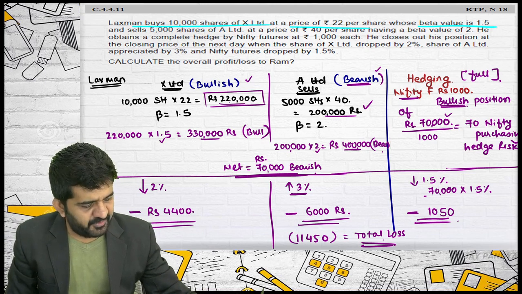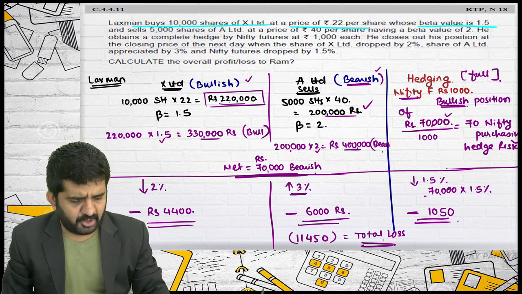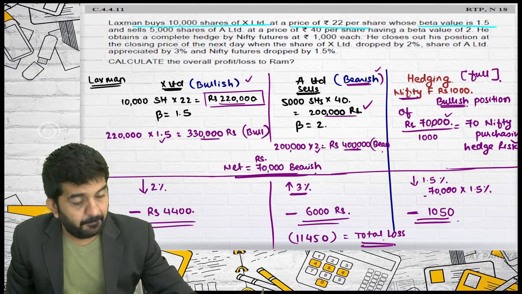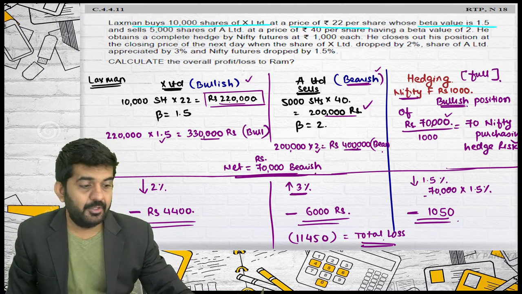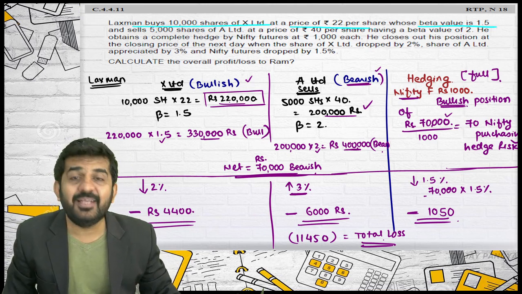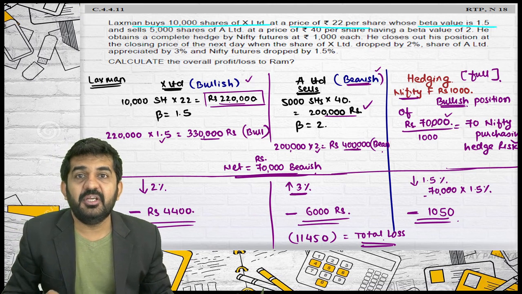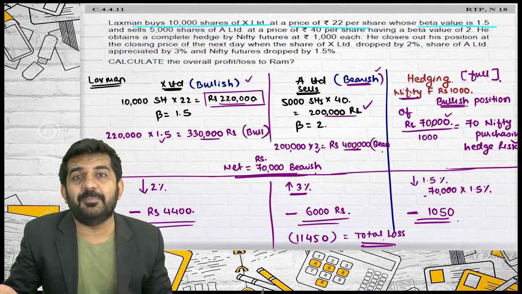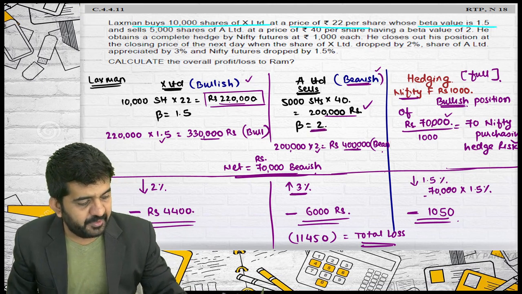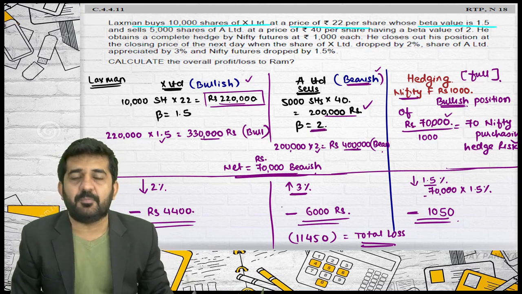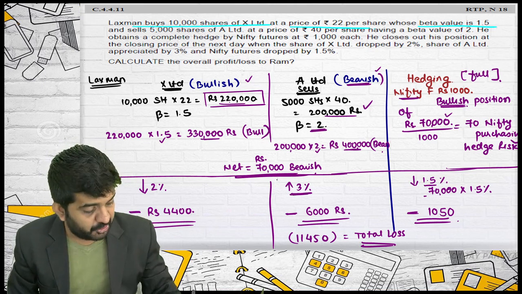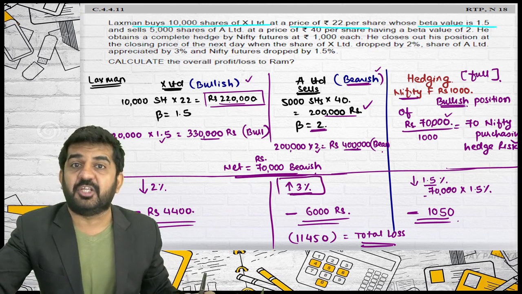This is 1.5 into 1.5. So approximately this is going in the correct direction. But A Limited should also decrease by 3%. It is increasing by 3%. Is it alright? So what does beta of 2 mean? If market decreases by 1.5%, our security should decrease by 3%. Instead, it is increasing by 3%.